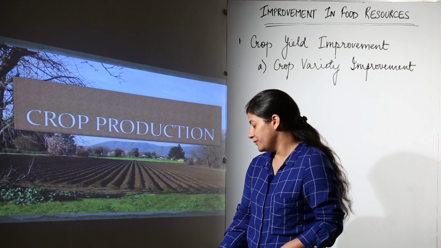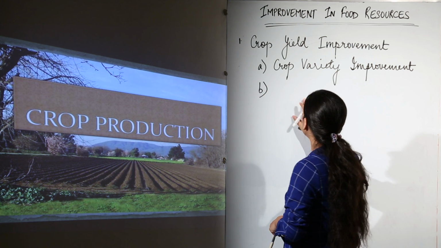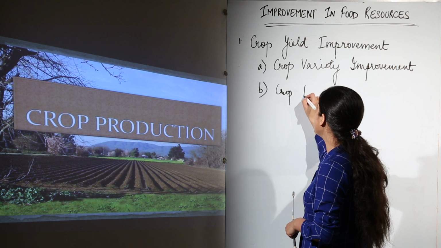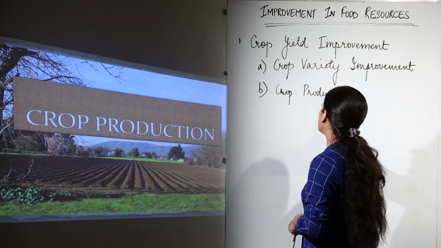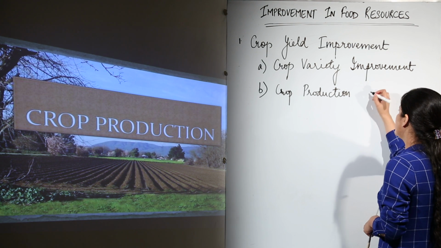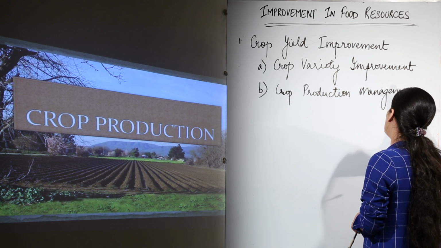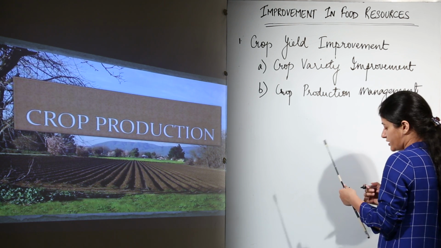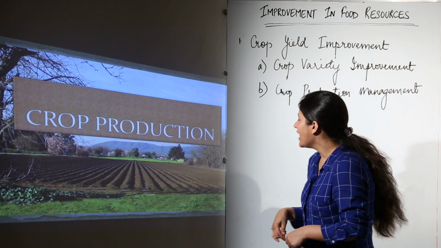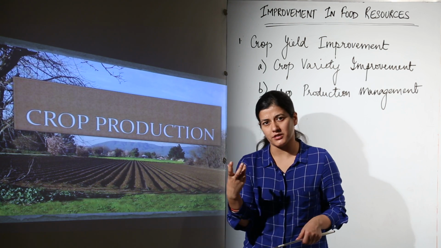Now moving further, the next thing that is considered in crop yield improvement is crop production management. First of all, see, how do you plant a crop? Don't take the example of a crop, just take the example of a particular plant, a fruit plant. Supposedly you decide to grow a fruit plant in your backyard and you choose the best seeds, the variety that you want. Consider you are planting a mango tree.